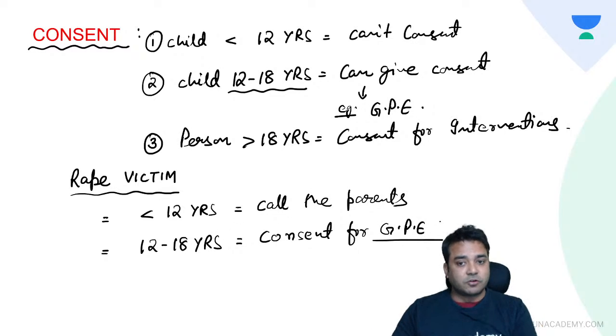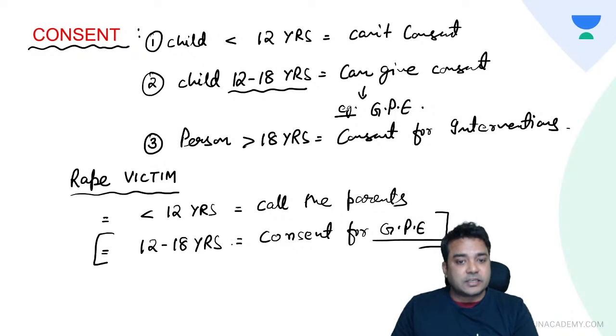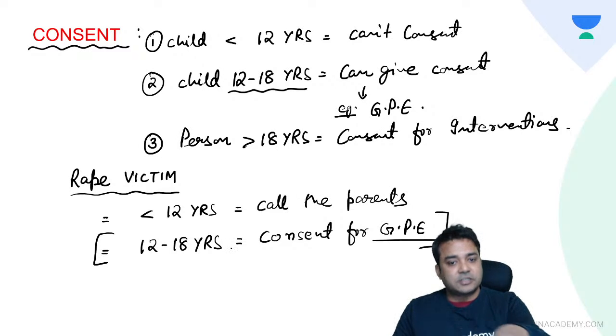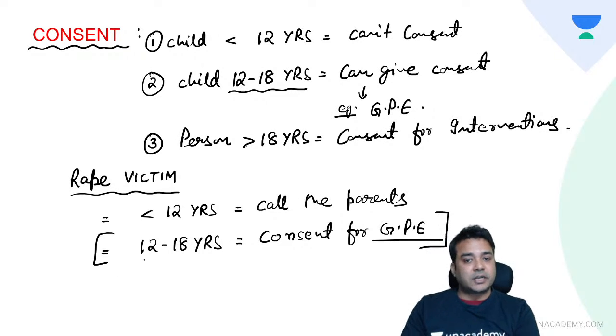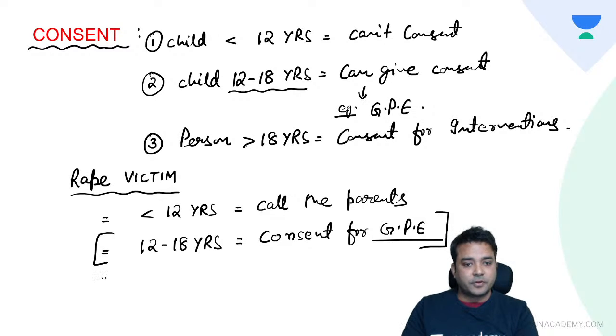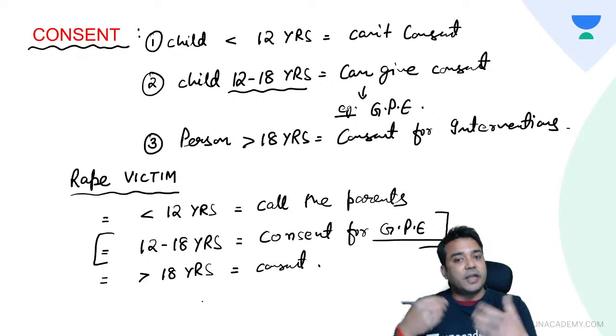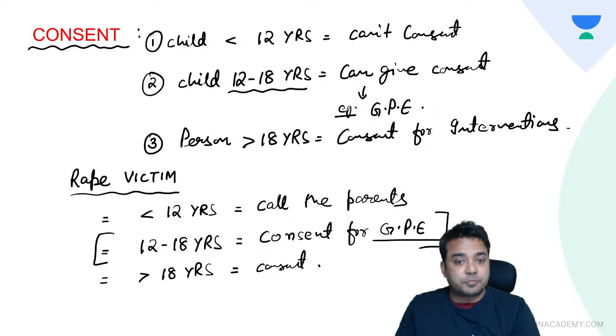So in that situation also, consent can be taken for general physical examination, but for swabbing to be kept and any other procedure where you think that the child won't be able to give the consent, call the guardians if the child is between 12 to 18. But in general, consent of this child will be valid in the eyes of law. And if the victim is more than 18 years old, only her consent is valid for any procedure or any swabs to be preserved.